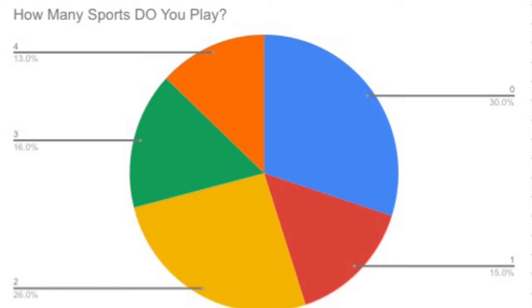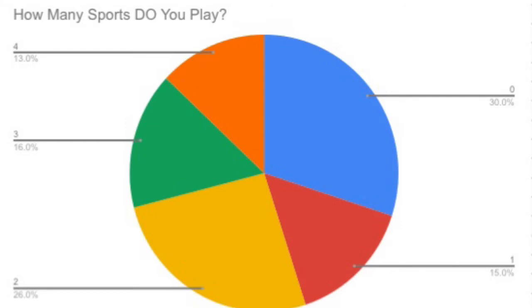This is our pie chart. It's a physical representation of our data. You can see our title is How Many Sports Do You Play? Pie charts are useful because the certain sections of the circle show you what percent of people answered to that amount. You can see that 4 is for orange, 3 is for green, 2 is for yellow, 1 is for red, and 0 is for blue.